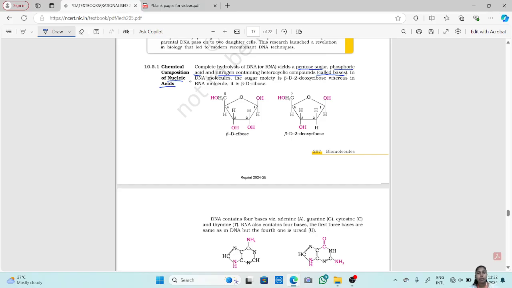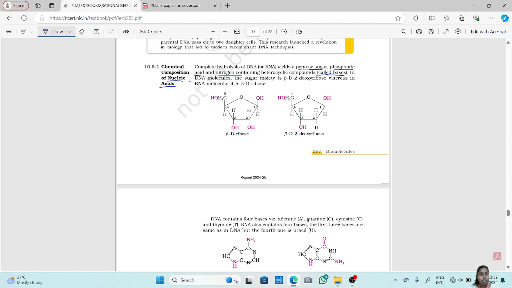Okay, so when you hydrolyze, when you break the DNA or RNA, what we get is a pentose sugar, a phosphoric acid and a heterocyclic compound which contains nitrogen, and we call it bases.